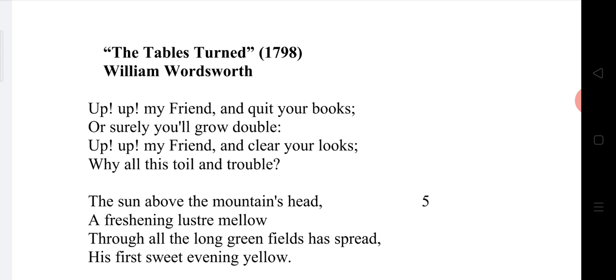When we examine the condition of English literature in the neoclassic period, the poets and writers had to follow many rules and regulations in order to produce a piece of poetry. If they wanted to write a poem, or produce a piece of literary work, they had to follow many rules and regulations.